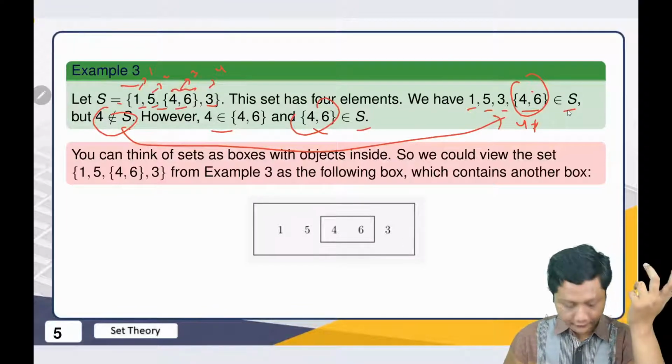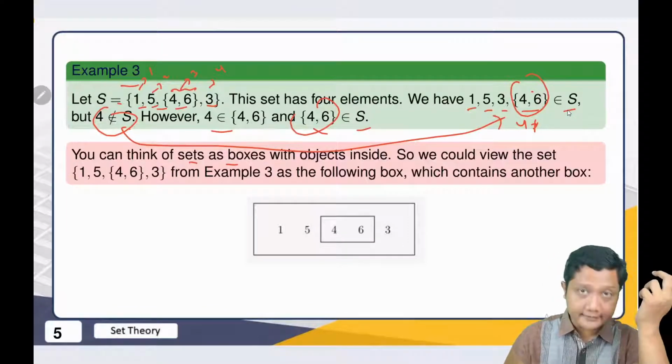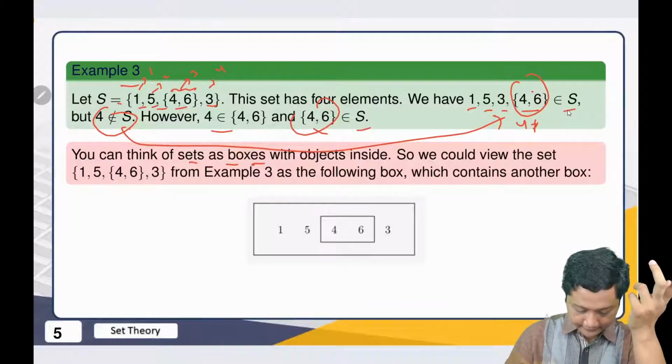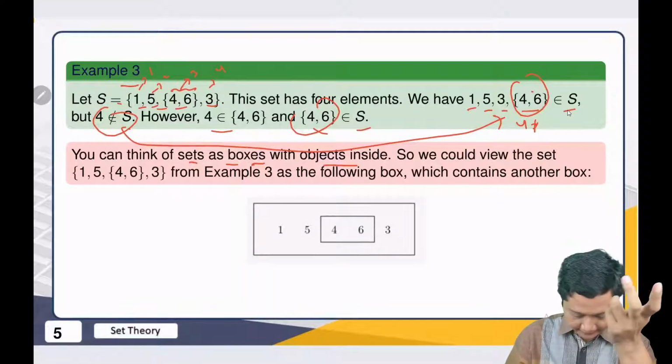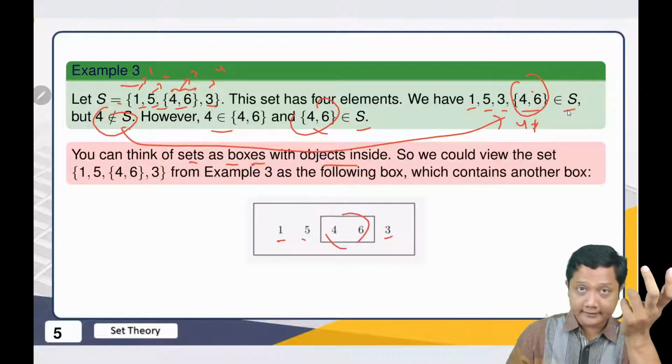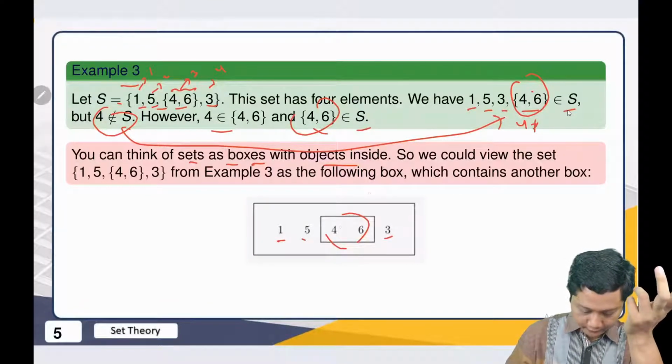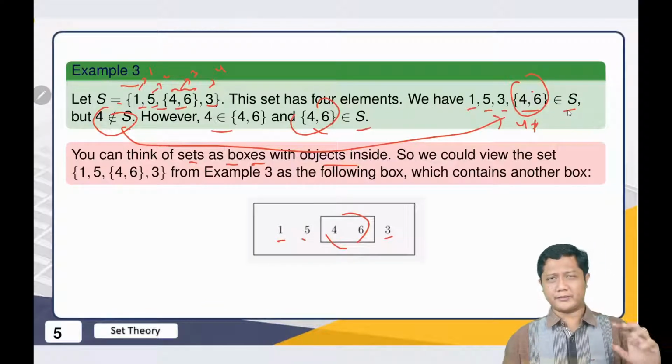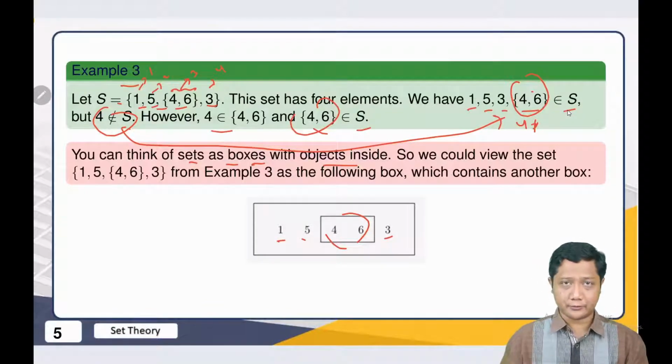And if you feel confused, then you can think of sets as boxes with objects inside. For example, when we have 1, 5, and then 3, and then {4, 6}, we know that 4 is not equal to this one, right? So hopefully this will help you to understand better.